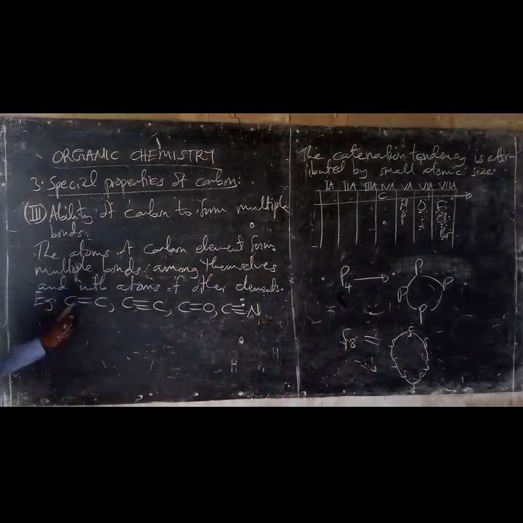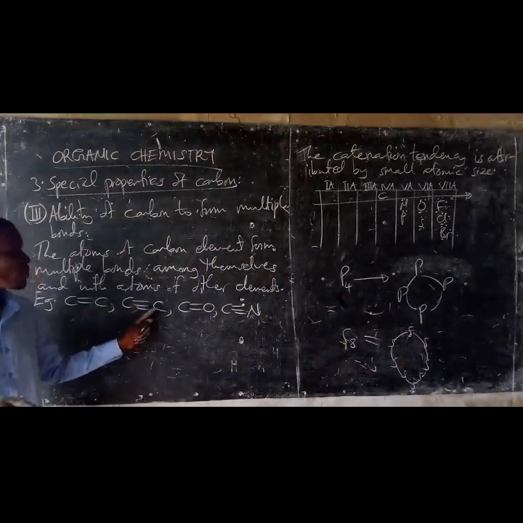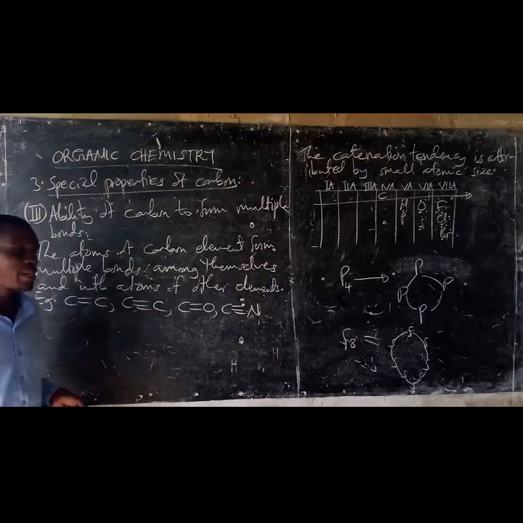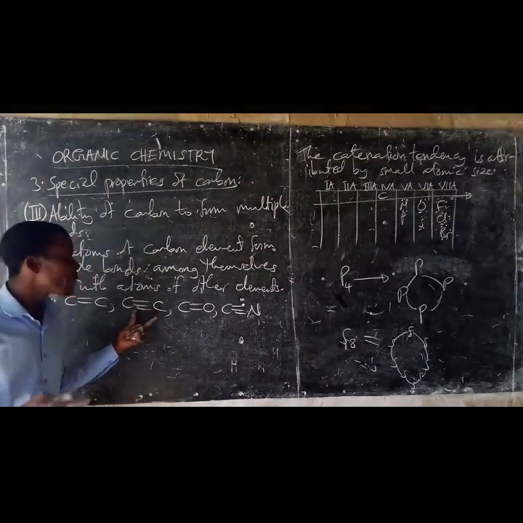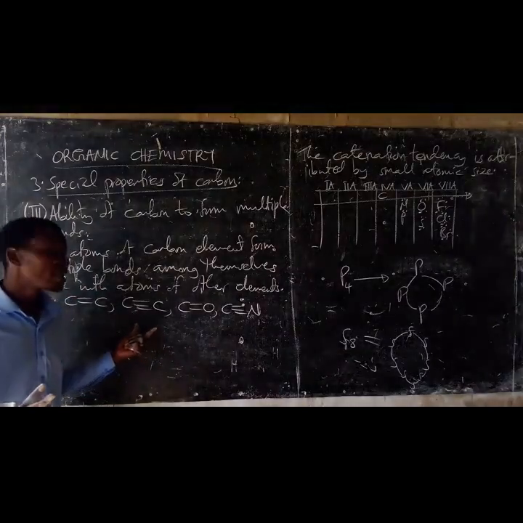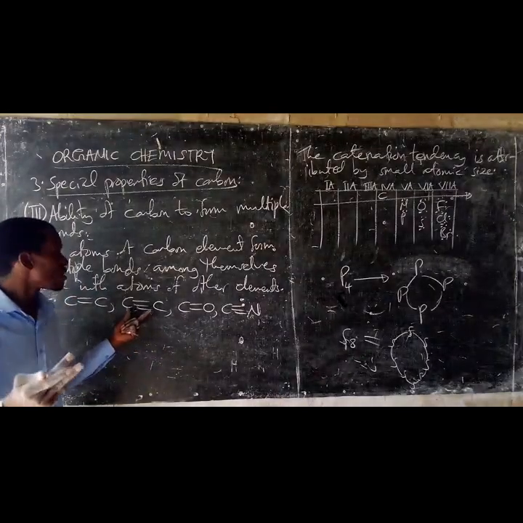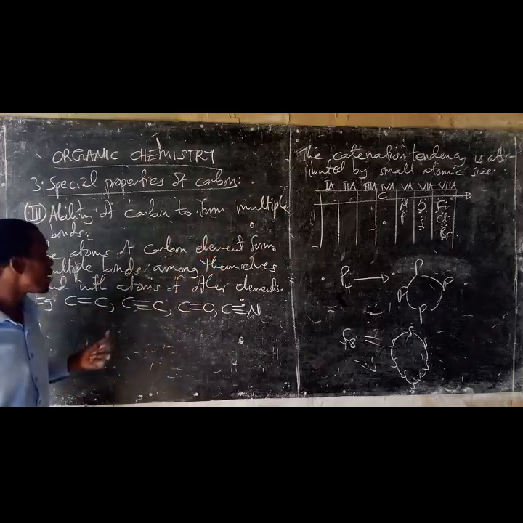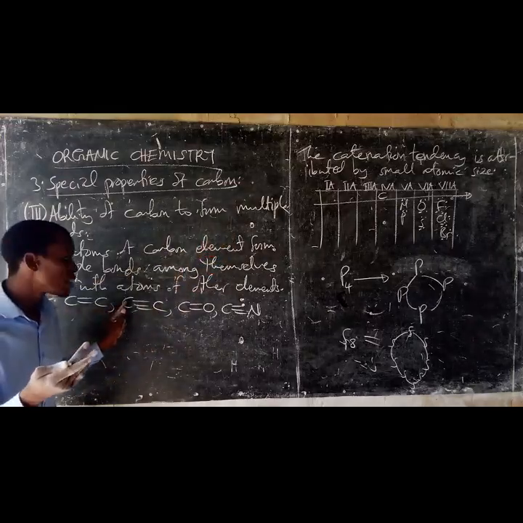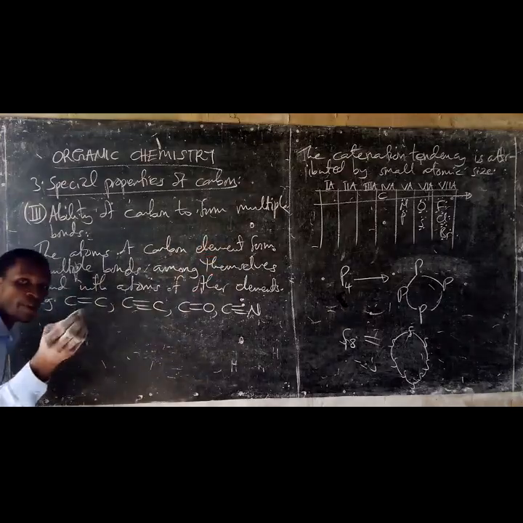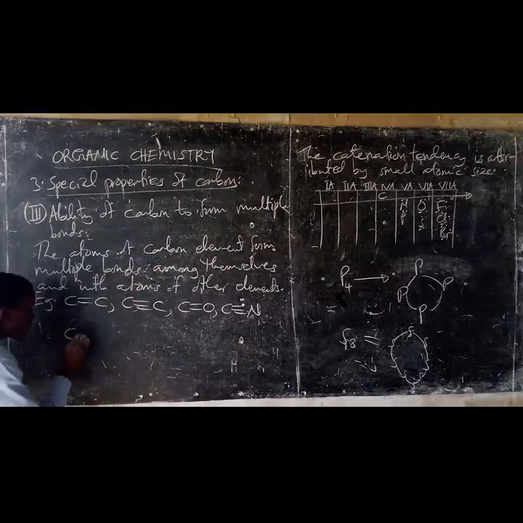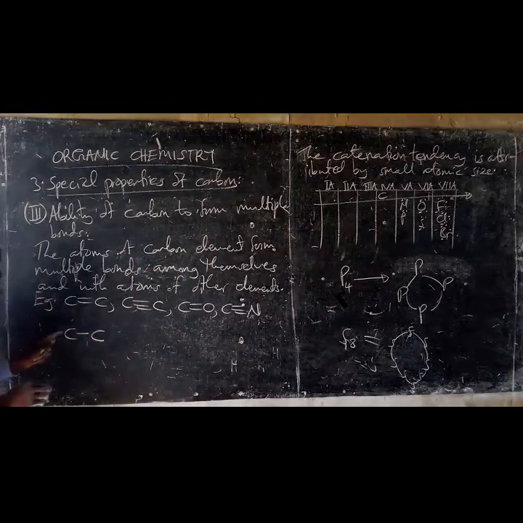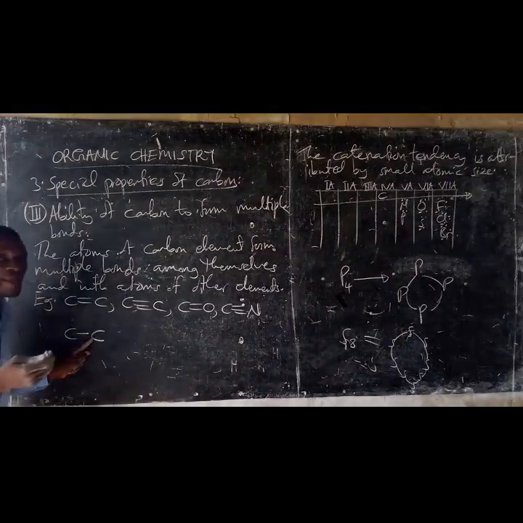Now, in order for the atoms to participate in multiple bond formation, they must be small in atomic size. The carbon atoms, as we have discussed earlier, are small in size. Being small in size, the first chemical bond to be formed is the single bond. For example, take this as an example.